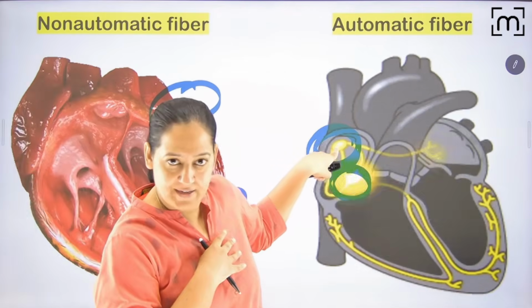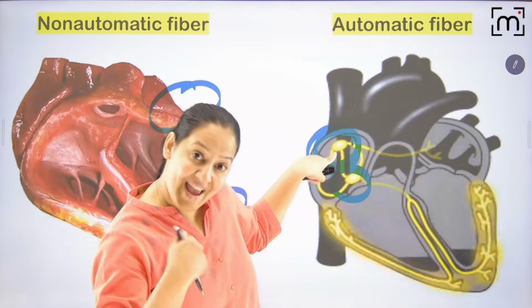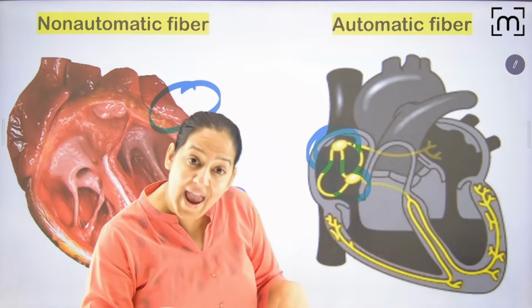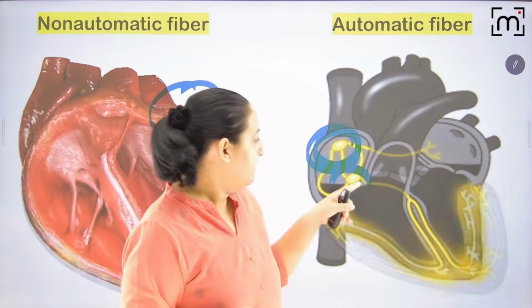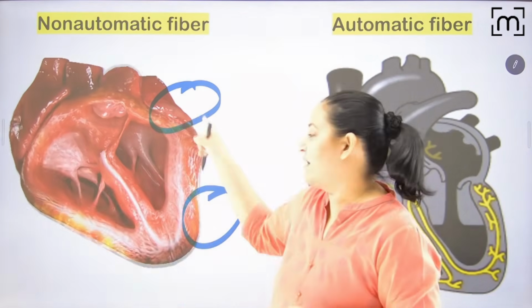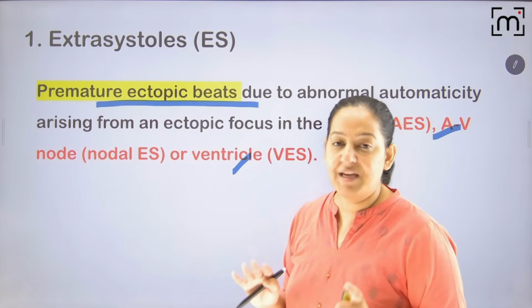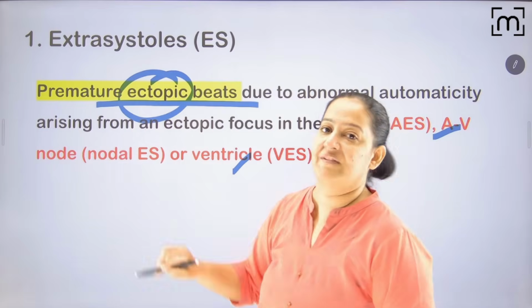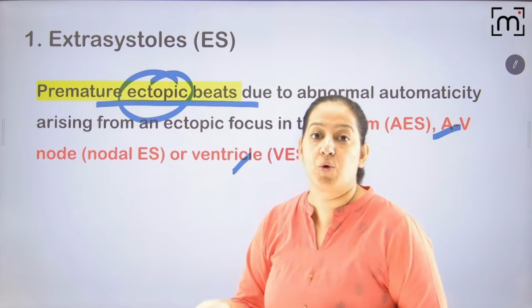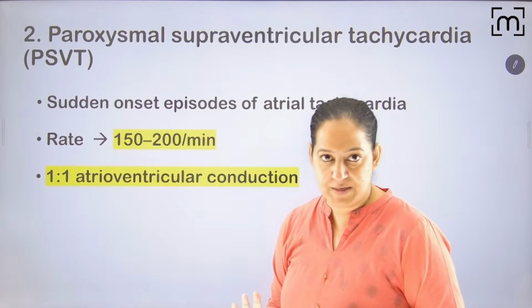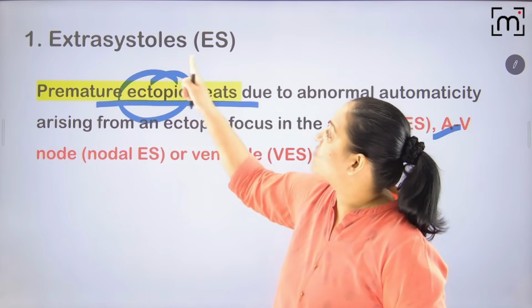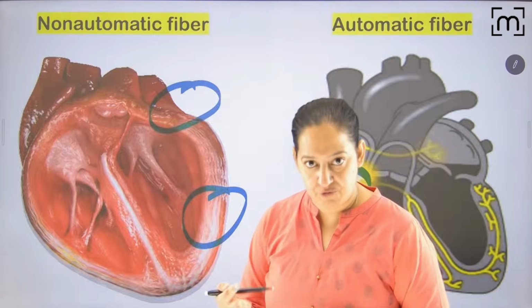In every cardiac cycle, one systole is due to the normal pacemaker and the extrasystole is due to ectopic pacemaker activity, maybe due to the AV node, maybe due to the atria, maybe due to the ventricle. So the main thing here is ectopic pacemaker activity, which is producing an extrasystole apart from the normal systole. I hope that is easy to understand. It is known as extrasystole, ES. I will tell you the treatment of it.